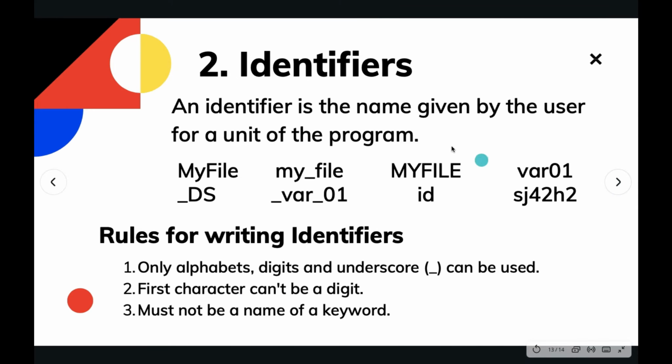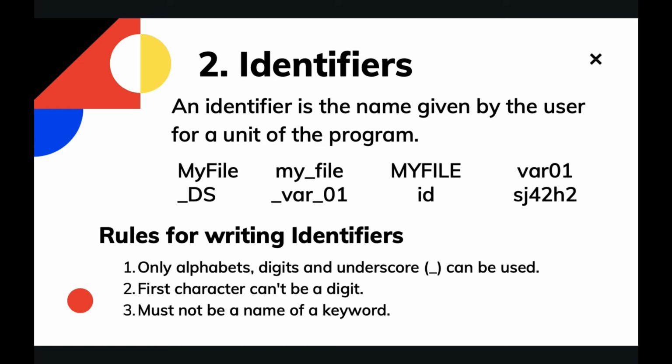So next up we have identifiers. An identifier is the name given by the user for a unit of a program. While writing a program we will be naming some things. We will be naming something according to our needs. Maybe we will be naming some function, maybe some variables. Identifiers itself explains that they are used to identify a special unit in a program.